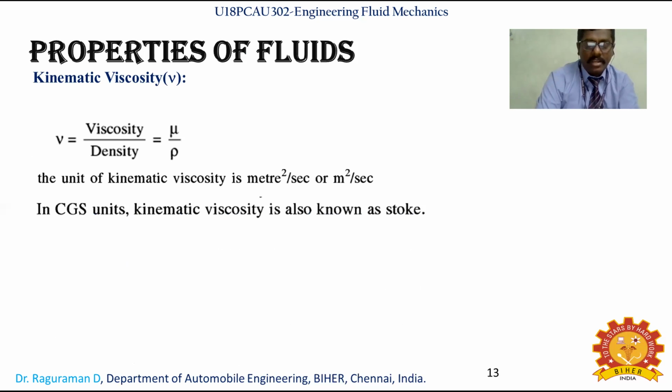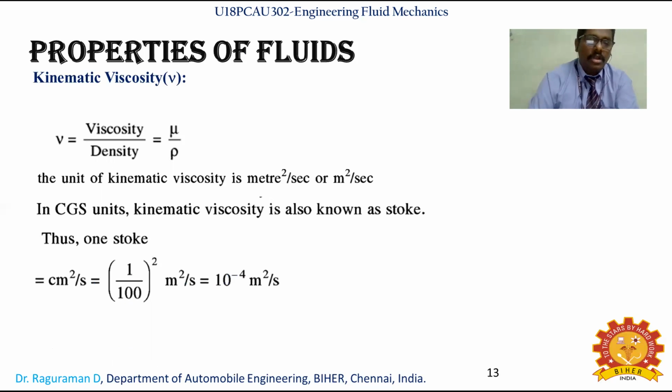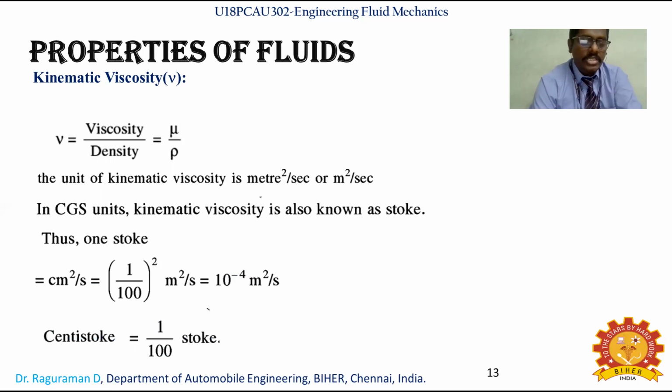In CGS unit, kinematic viscosity is also known as Stoke. One Stoke is equal to 1 centimeter square per second. If converting into meters, we know 100 centimeter equals 1 meter, so we put 1 by 100 to convert into meter square per second. A centistoke is equal to 1 by 100 Stoke.